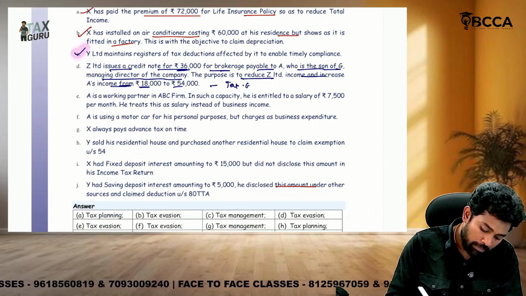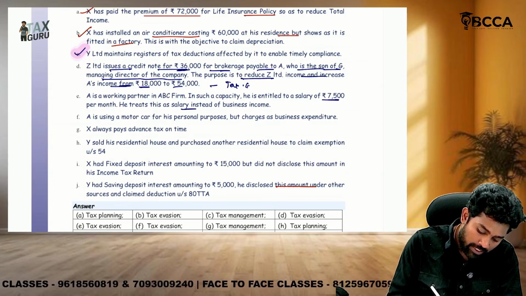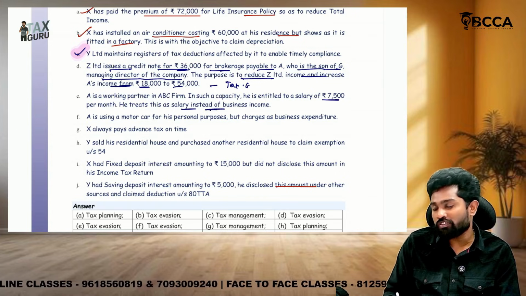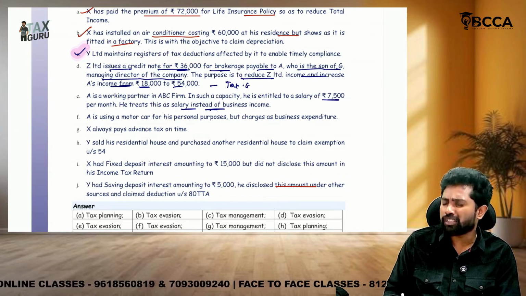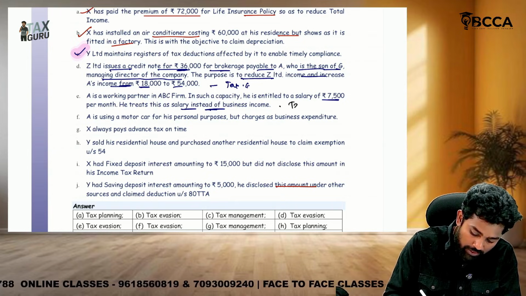Then A is a working partner. In such capacity, he is entitled to a salary of 7,500. He treats it as salary instead of business income. Wrong, sir. Any profit, remuneration or interest coming from a partnership firm has to be treated as business income only. So this is tax evasion only.